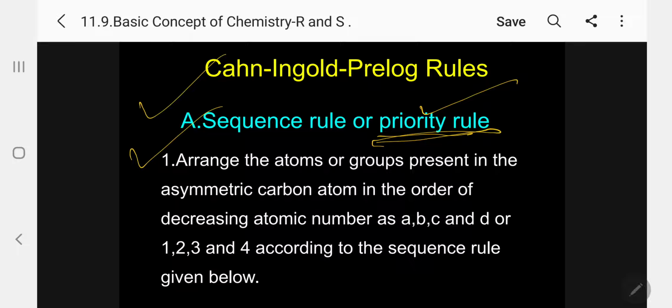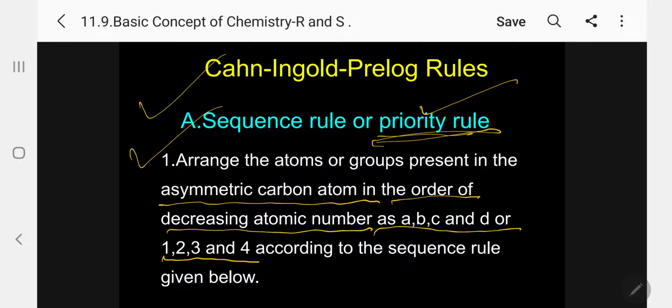Arrange the atoms or groups present on the asymmetric carbon atom in the order of decreasing atomic number as A, B, C, and D, or 1, 2, 3, and 4, according to the sequence rule given below.